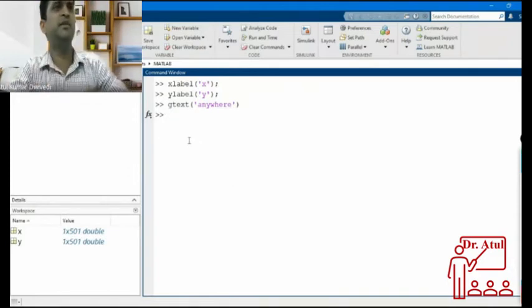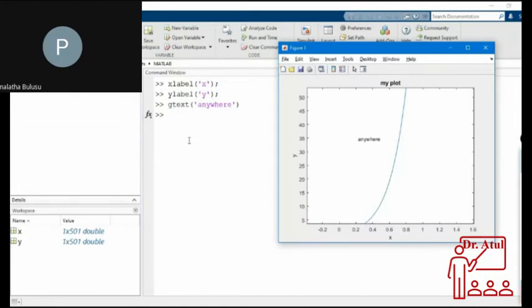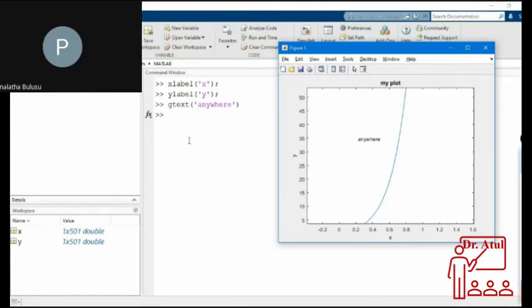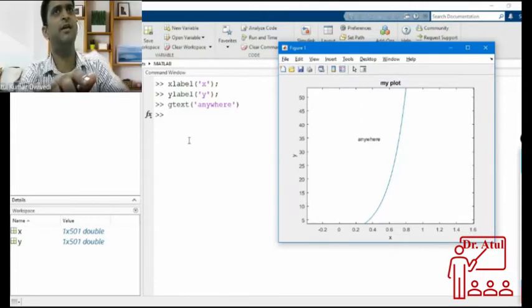One more thing you will ask: excuse me, sir, can you show me again how did you write anywhere? How did you print that caption anywhere? Okay, once again, I'll show it once again.